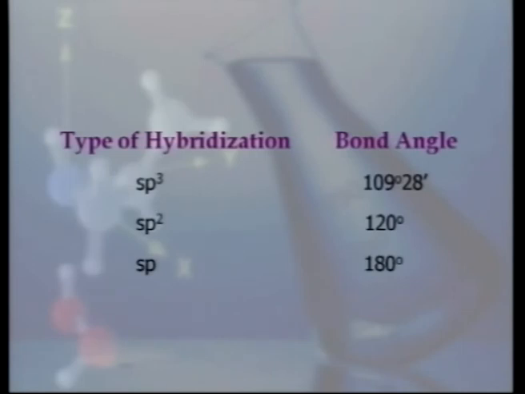Here we can see how type of hybridization is affecting the value of bond angle. In case of sp3 hybridization, bond angle is 109 degree 28 minute. In case of sp2 it is 120, and in case of sp hybridization bond angle is 180 degree.